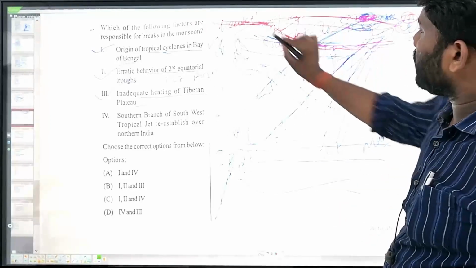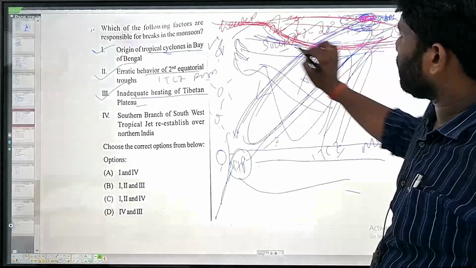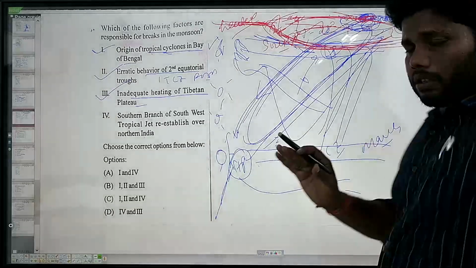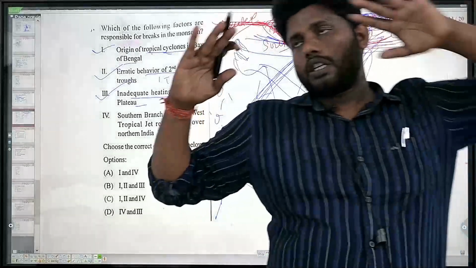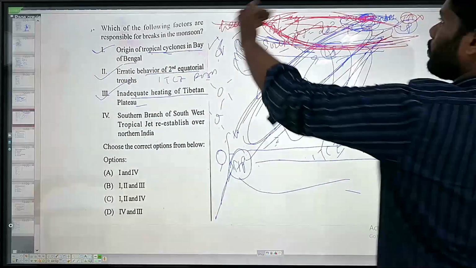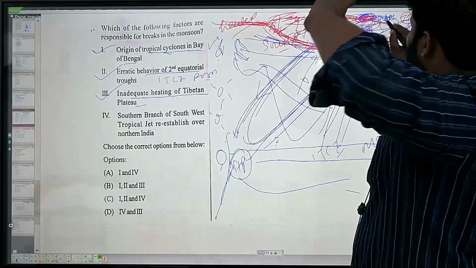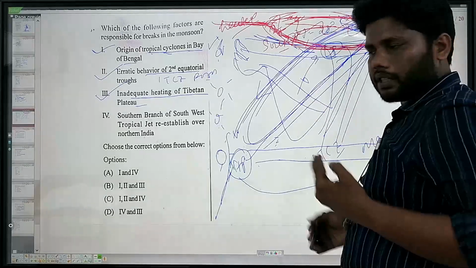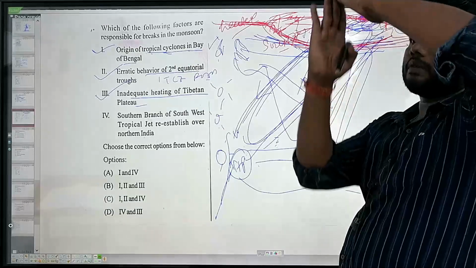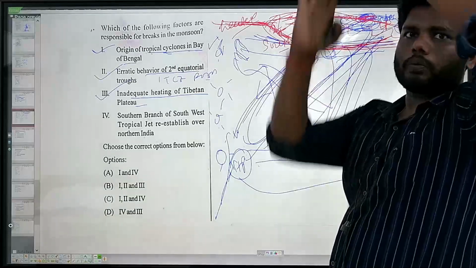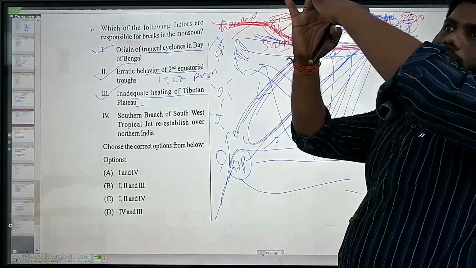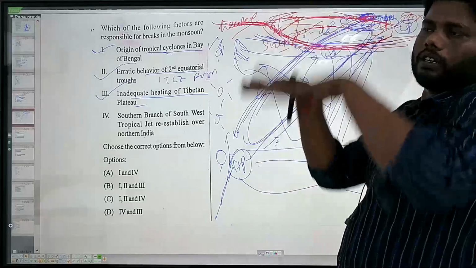So here what we can say, if the southern branch becomes stronger, that will have least impact. But if the northern branch becomes stronger, because the south jet stream is coming, so if this is becoming stronger, more moisture is coming in this direction, and here it is low pressure, created in the Tibetan plateau. With low pressure, the air particle is trying to move vertically upward, because strong low pressure is produced. When the moist air moves vertically upward, it will be cooled down and it will go for precipitation.